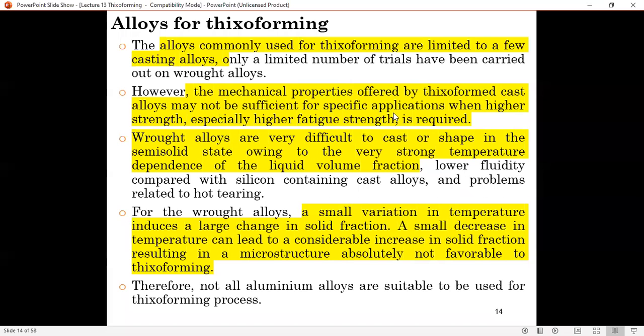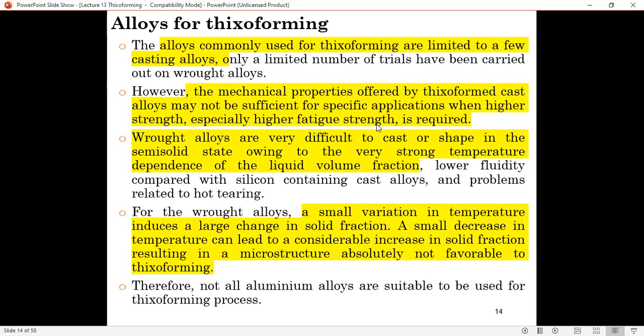The mechanical properties offered by Thixoform cast alloy may not be sufficient for specific applications when higher strength, especially high fatigue strength, is required. So basically, when you make the billet, you can use the billet as it is, but without going through the Thixoforming operations, it will not have a high strength and high fatigue strength.